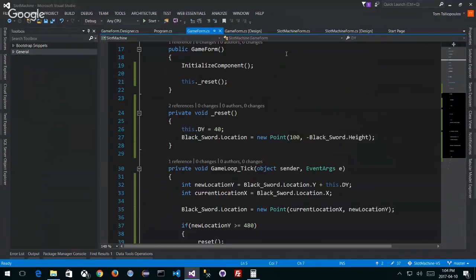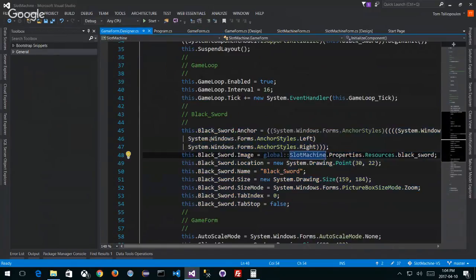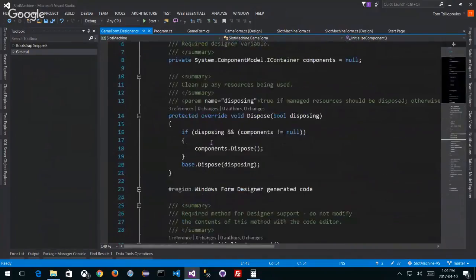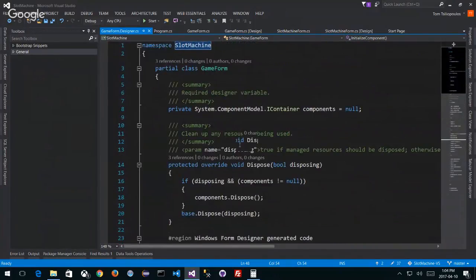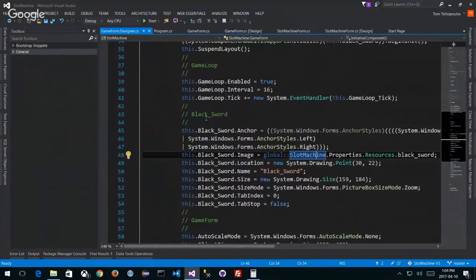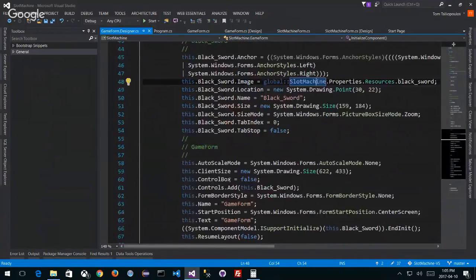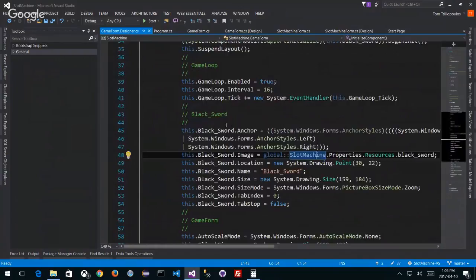game form designer, right? What I'm doing is I'm saying this.blackSword.Anchor, right? But where do I actually define what black sword is in the first place? I'm just saying this.blackSword. Here it is. But I never really make a black sword in the first place. I never instantiate a new object that's called black sword. Where is that done? And can I instantiate this somehow?